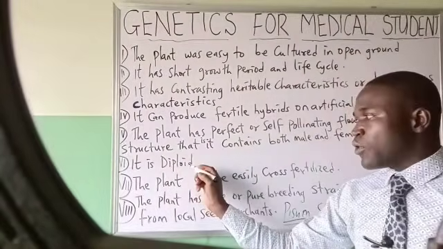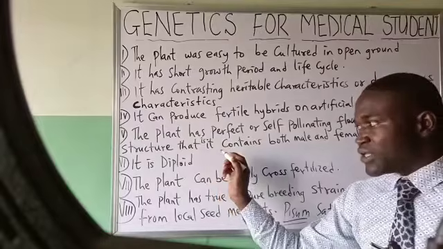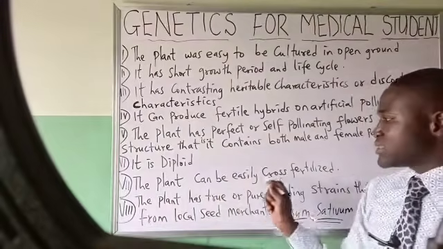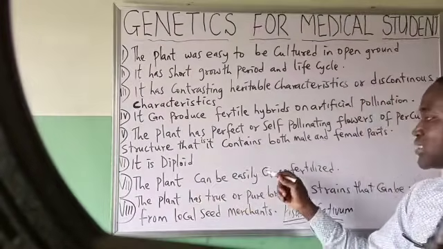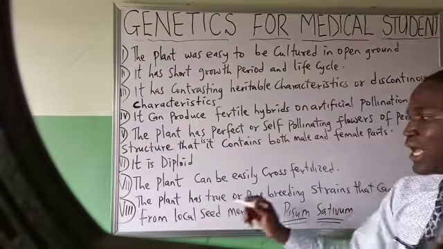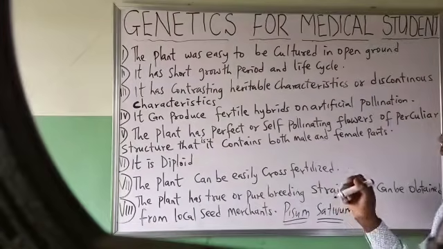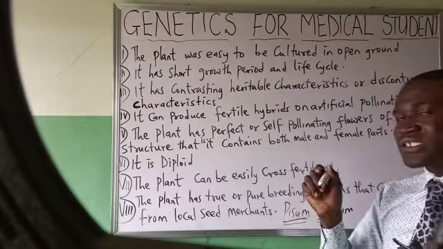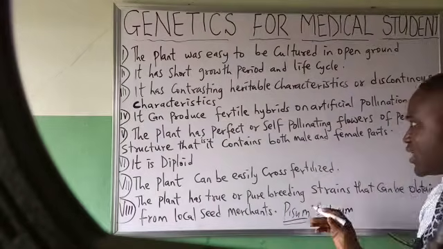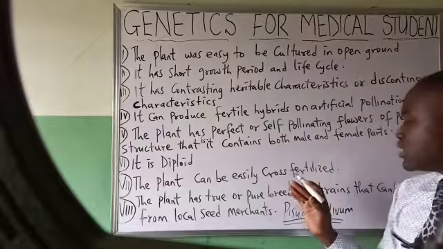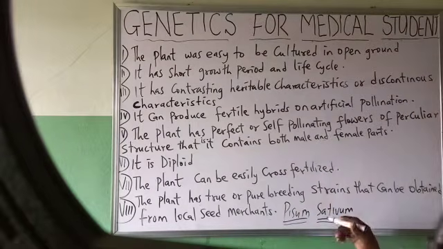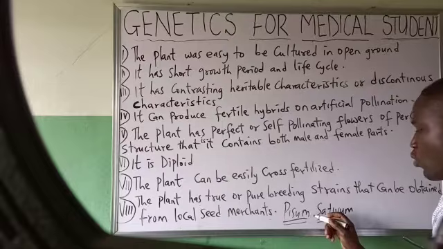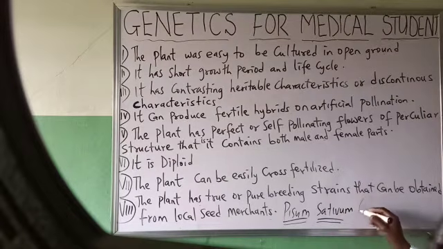It is diploid. That is another important reason. Then, another important reason is that the plant can be easily cross-fertilized. And the plant has true or pure breeding strains that can be obtained from local seed merchants. You can now see the reasons why the father of genetics decided to choose Pisum sativum from a species of what? Garden pea.